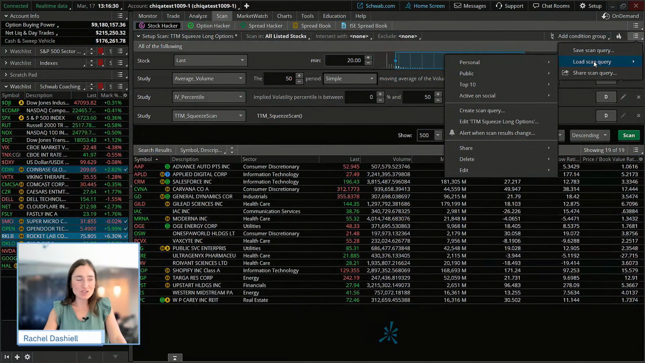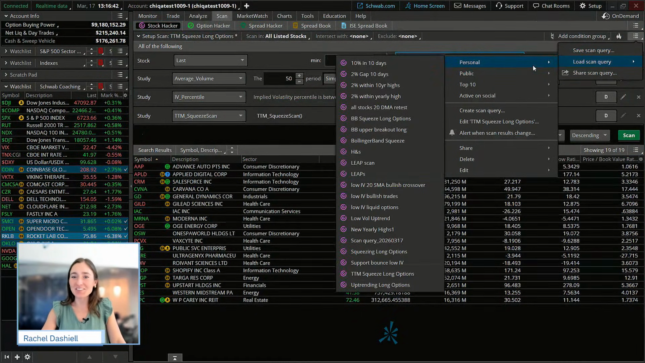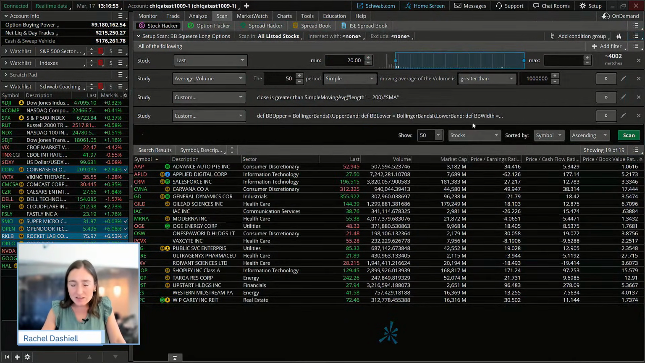Now the next one I want to cover is that Bollinger Band one, and I wanted to give Kevin a shout out for this one because I personally am not great with ThinkScript. I know visually what I'm looking for, but he contributed to helping build this scan a little bit too, so I wanted to give him a well-due shout out there. And let me see, this one is our Bollinger Band squeeze long options.